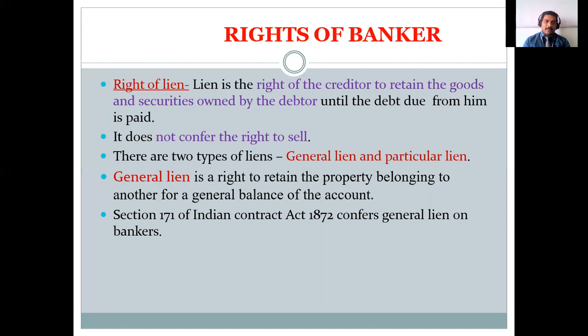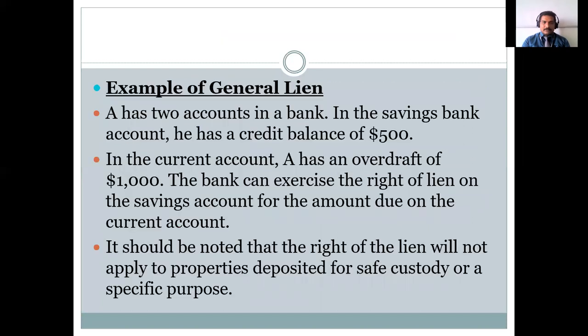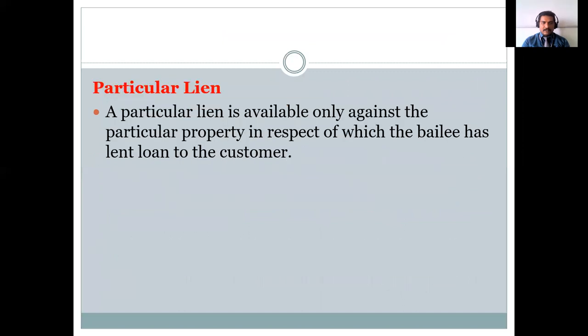If you are not paying it back completely, even if 1 rupee is outstanding with the banker, it is the right of the banker to hold your securities. You cannot say, I paid a partial amount, so I can utilize partial properties. You cannot claim that. It is a right of the banker to hold the securities which you have given in the bank. Okay. Some examples are there, and if you go through them, you will be able to understand.